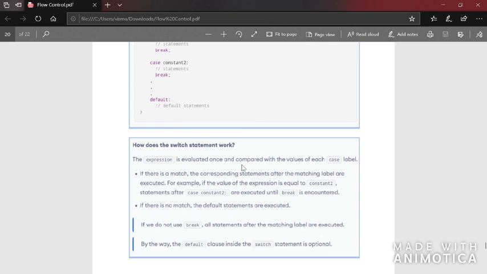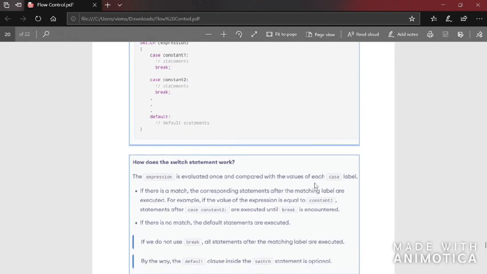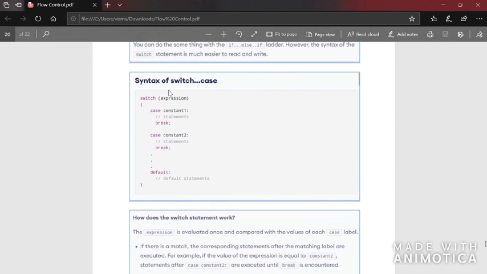The expression is evaluated once and then compared with the values of each case. If there is a match, the corresponding statements after the matching label are executed. For example, imagine that there is an expression here, and after solving the expression you get a value.